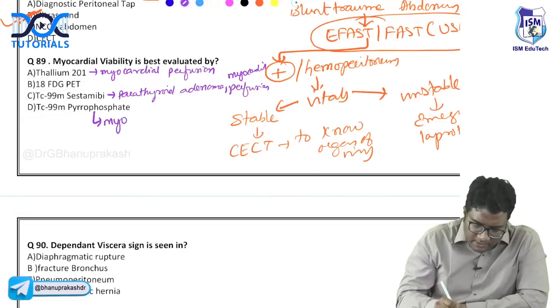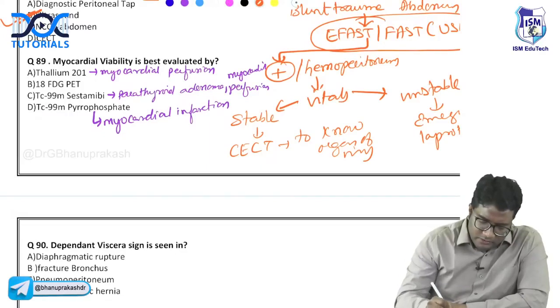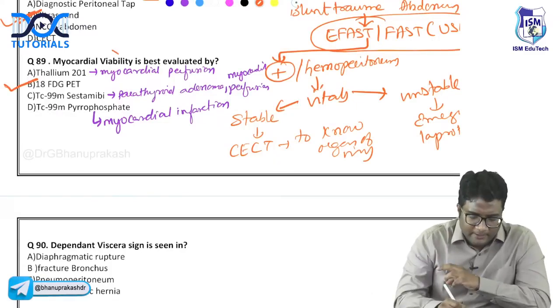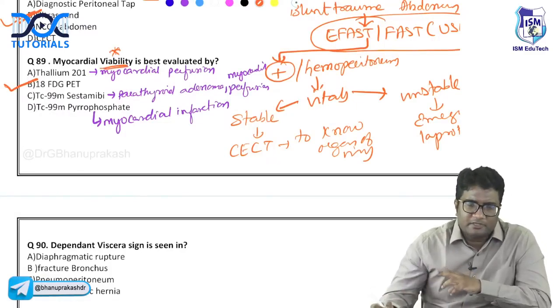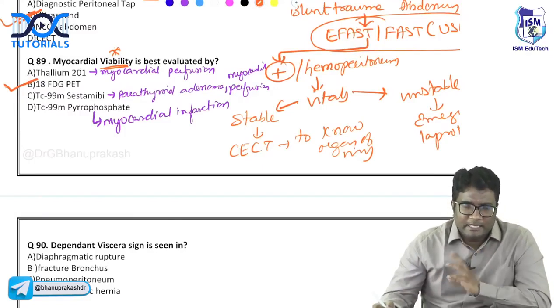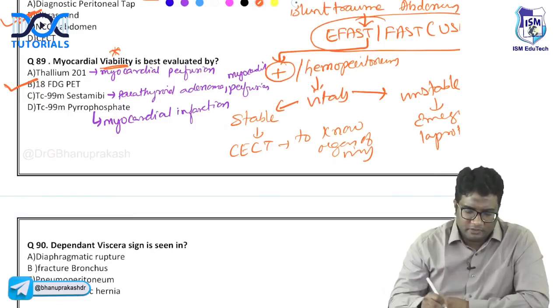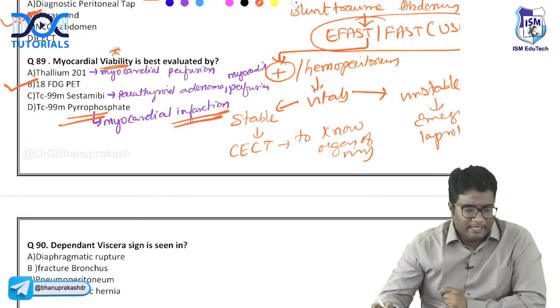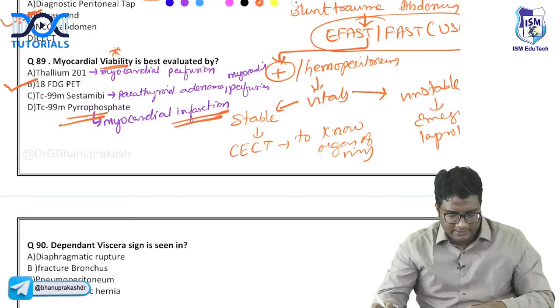Pyrophosphate is for myocardial infarction. It shows the infarcted area. Glucose will be taken up by living cells, not taken up by dead cells. So the viability is seen by 18-FDG. The perfusion is given by thallium-201, whereas the infarction is given by pyrophosphate. So remember, infarction is by pyrophosphate and viability is by 18-FDG PET. 18-FDG PET is the answer.